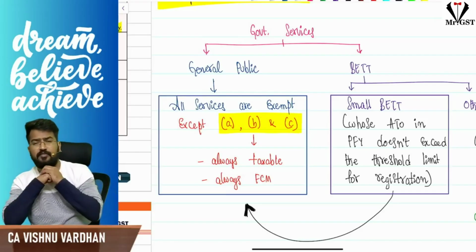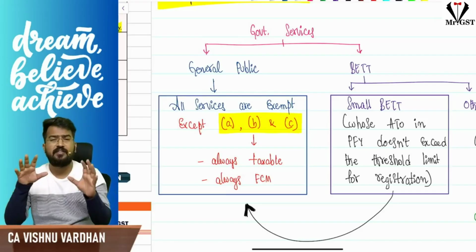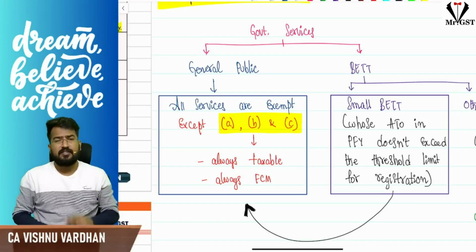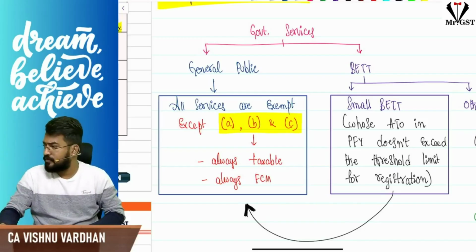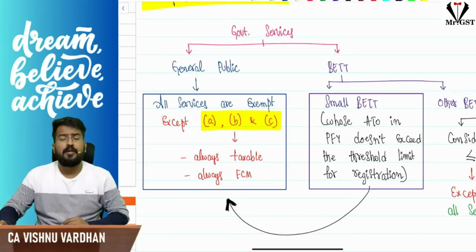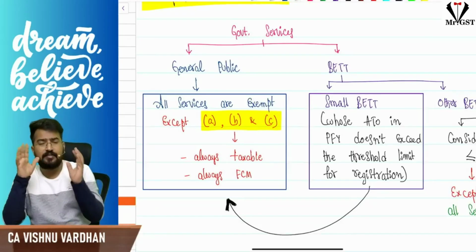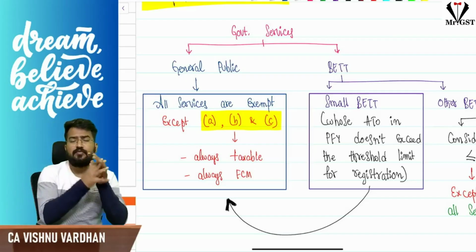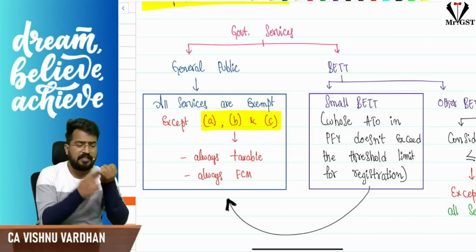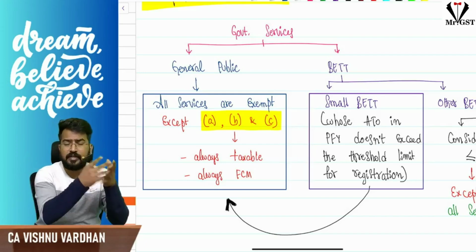Let us divide the customers of government services into two categories: general public and business entities. Government here means central government, state government, union territory, and local authority.